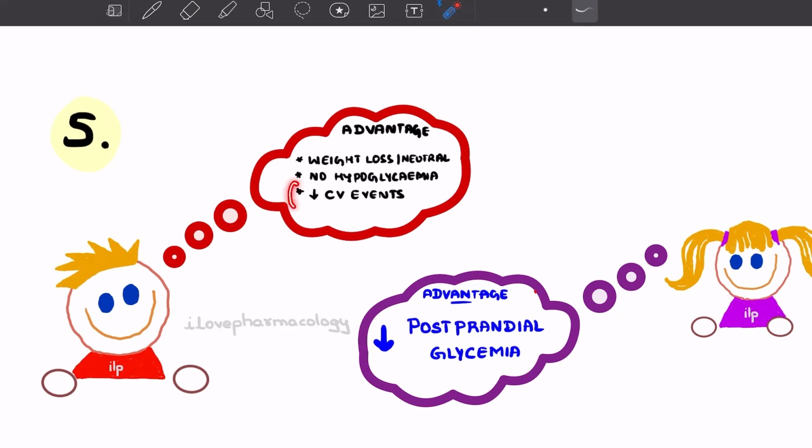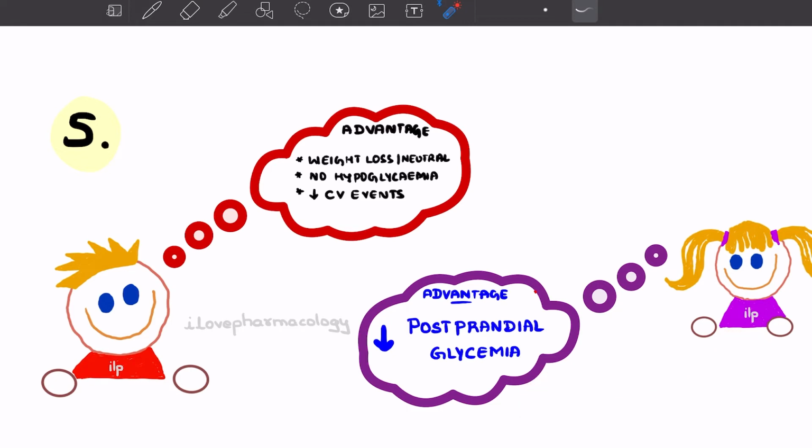Also, Metformin reduces cardiovascular events. Apart from this, Metformin is usually accepted very well by patients. So let's see who the patients for Metformin are.